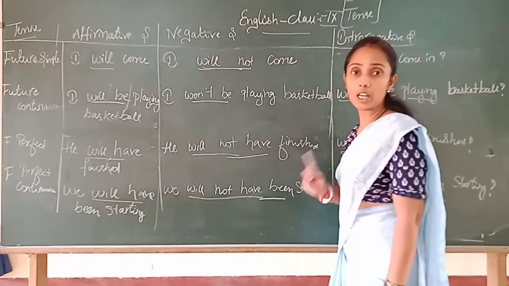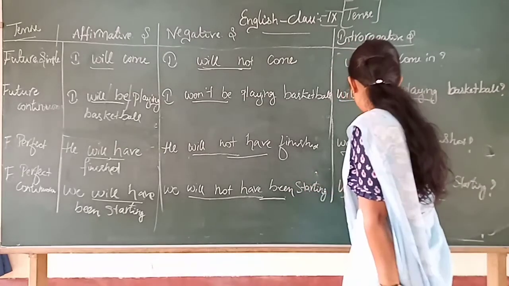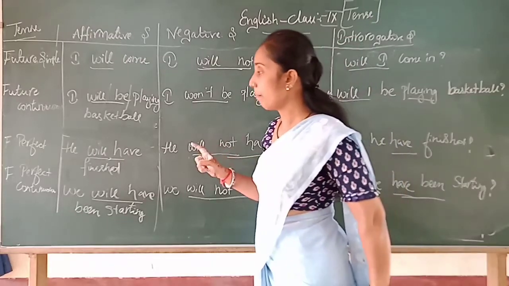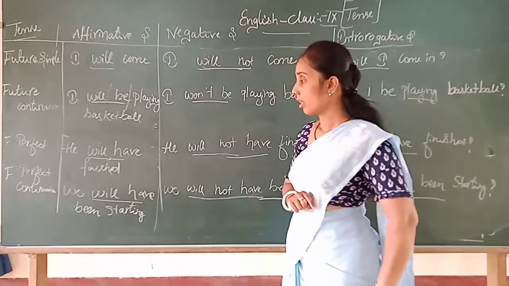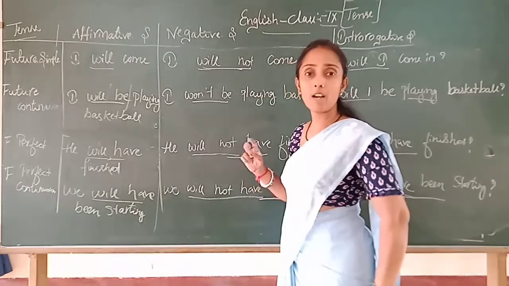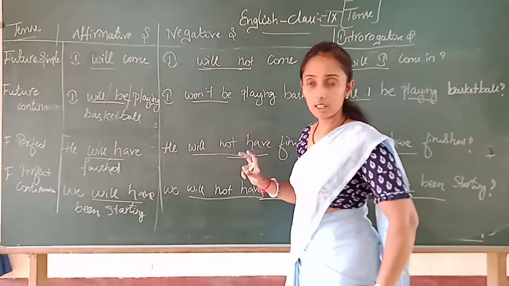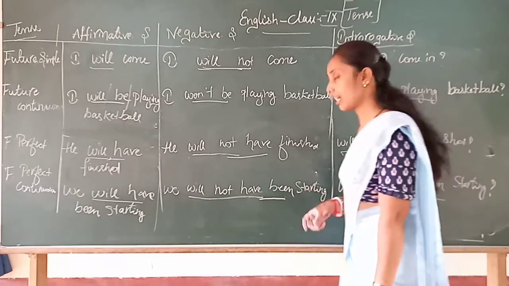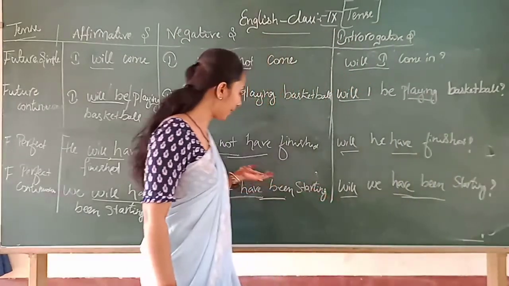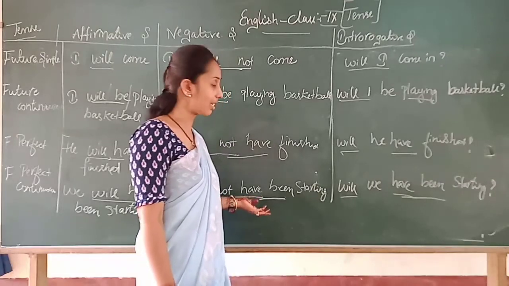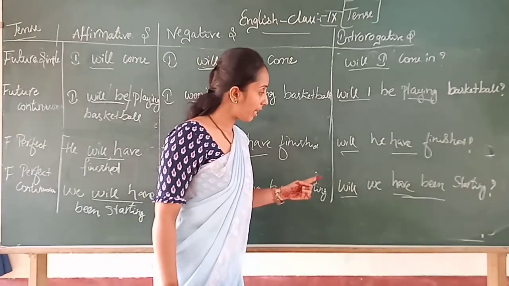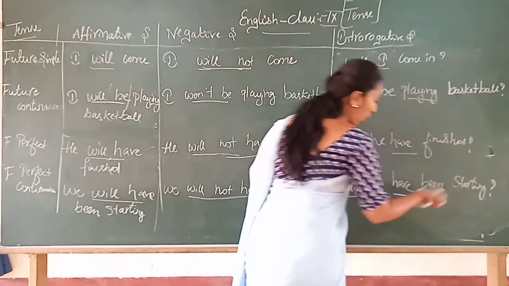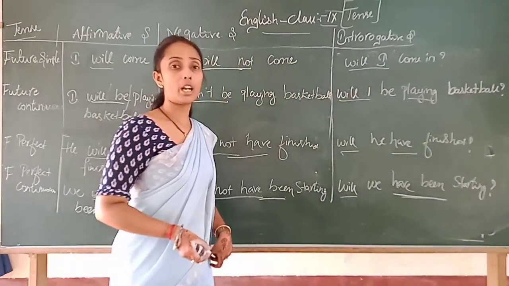Avanu madudilla. Okay, then will he have finished? Avanu madabahude. Okay, then perfect continuous tense, he will have been starting. Avanu maduttane. Then he will not be starting, again the meaning is same, that he was not going to start. Then will we have been starting. So where the have been is focused on perfection of a continuous tense.